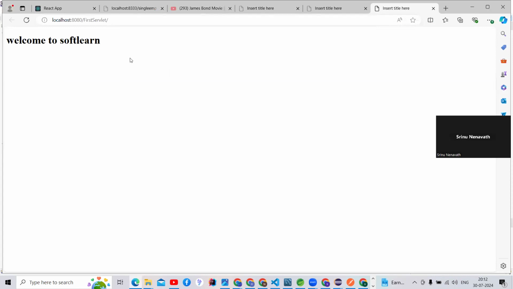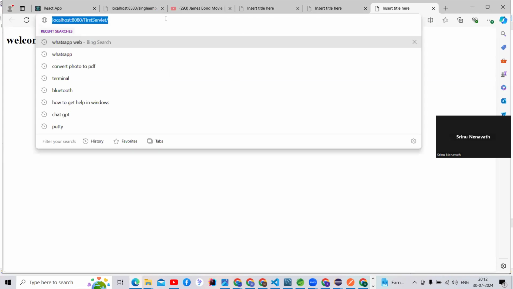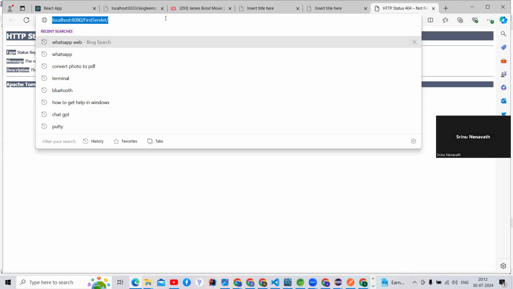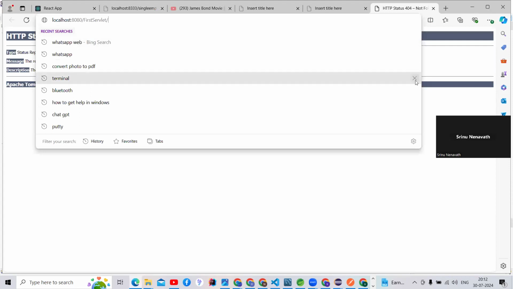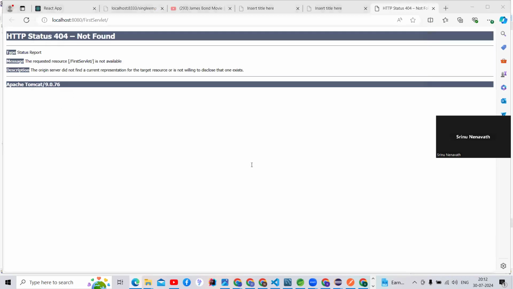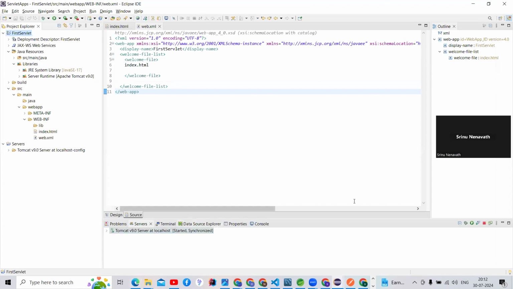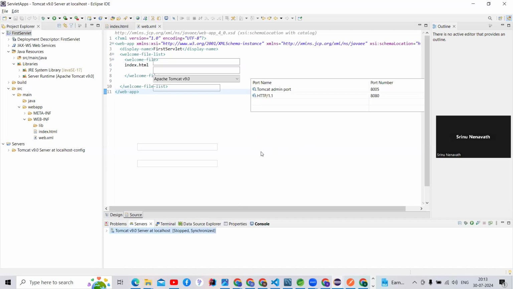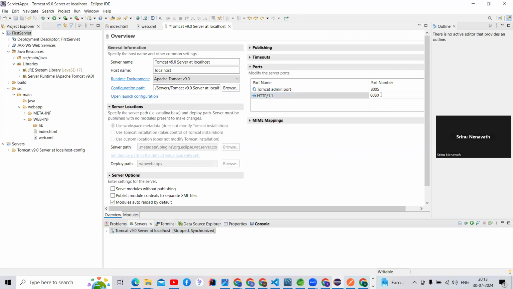See here, this application has already been running. Okay, fine, we can check. Because the server may already be running, what we have to do is stop that server. This is the server, we need to stop it here. And go to the Tomcat server, and we should change that port number. We can change the Tomcat port number, it is possible. I don't want to use this 8080, I need to run on a different one.